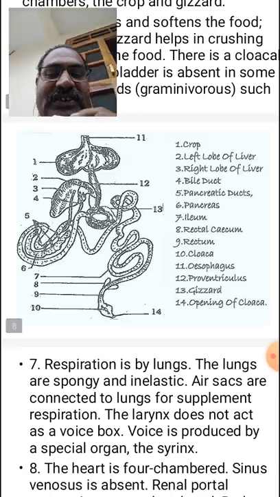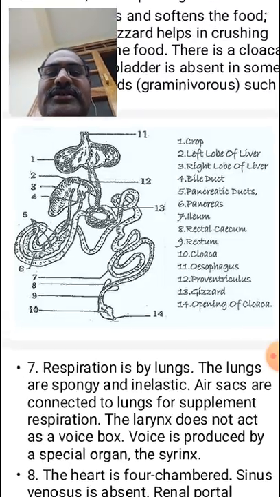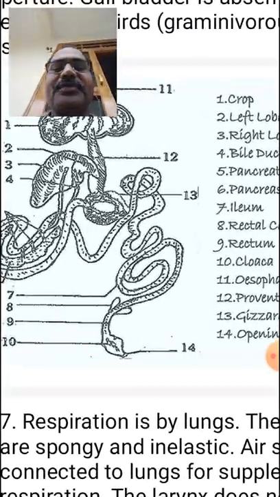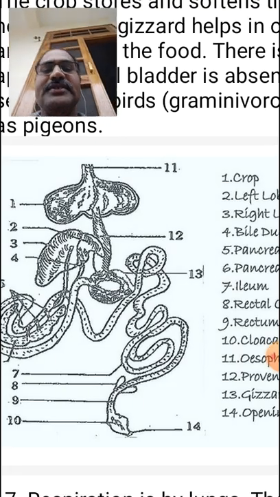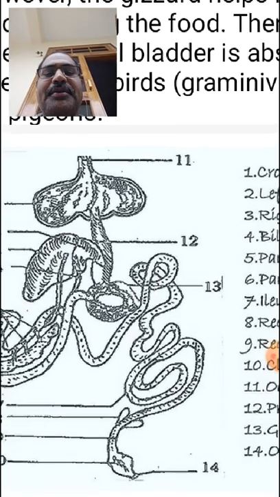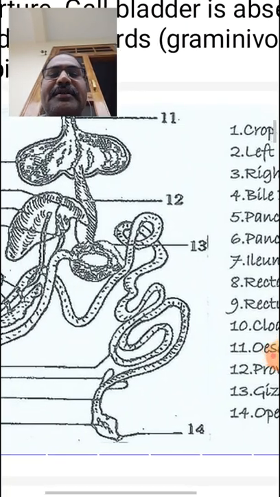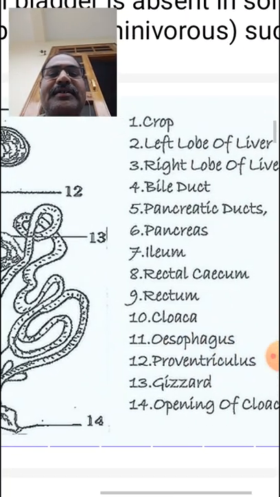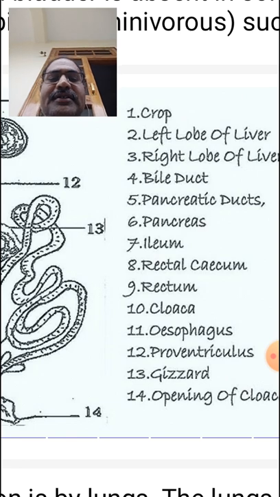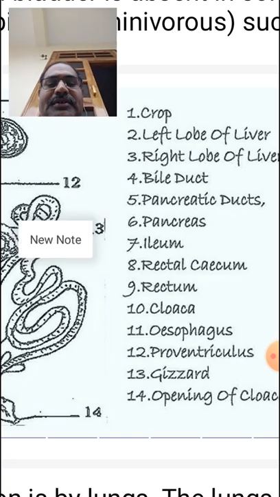This is the structure of the digestive system of birds. This is the crop, this is the liver, the bile duct, the pancreatic duct, the pancreas, the ileum, and the cloaca.